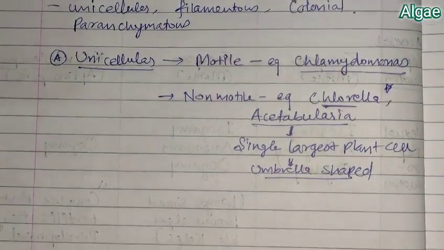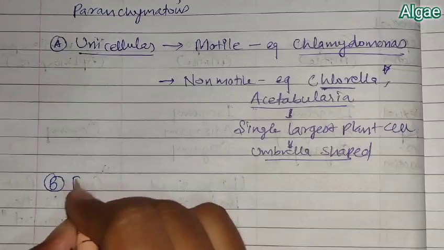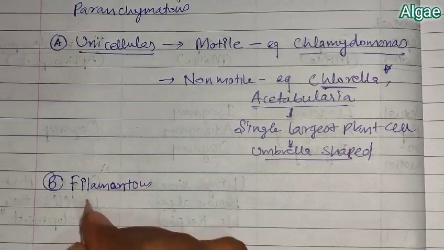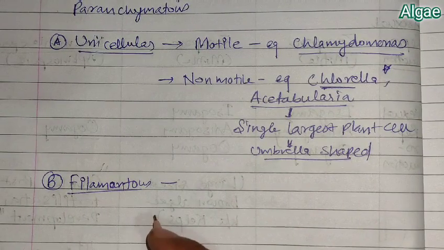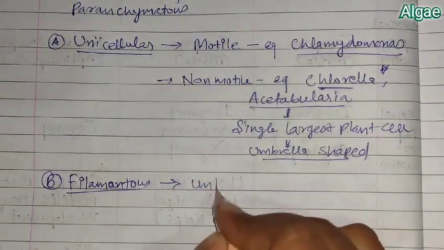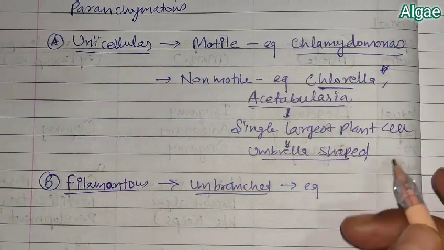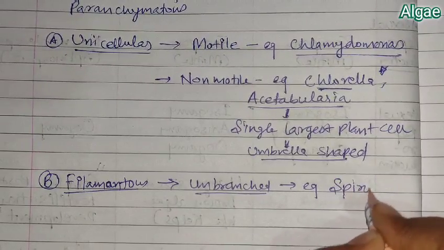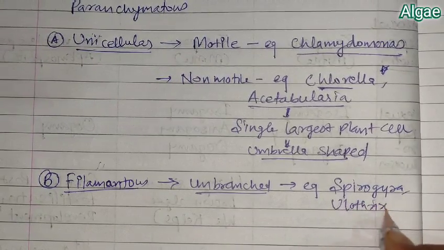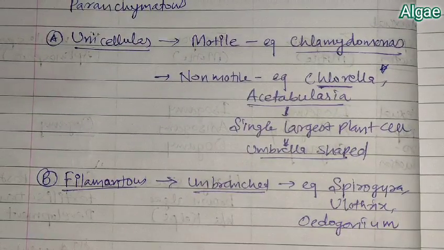Okay, next to that, the second group is the filamentous form of green algae. In this also there are two possibilities: an unbranched filamentous form or a branched filamentous form. Examples of filamentous form are Spirogyra, Ulothrix, and Oedogonium.